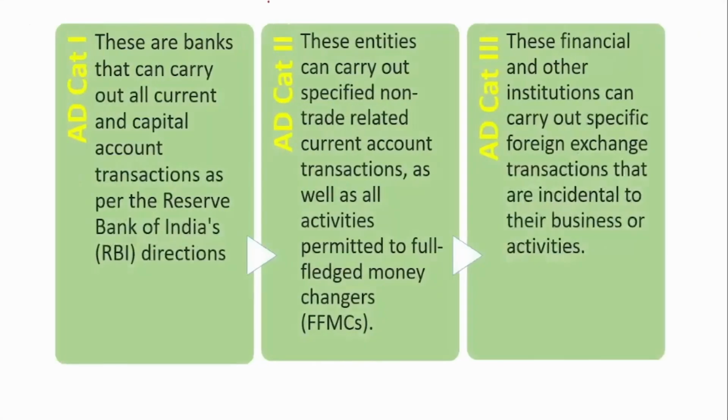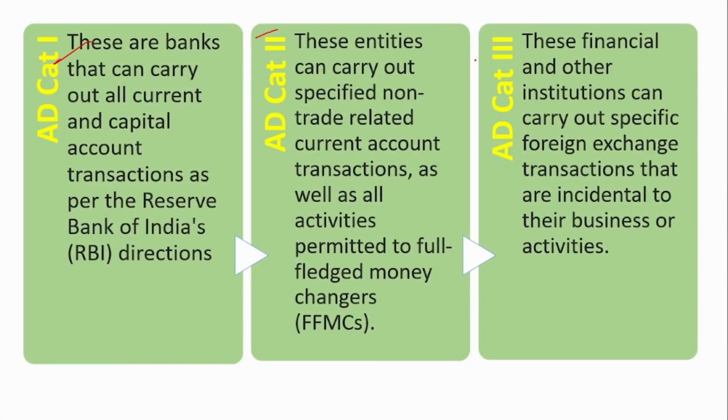So if you see, there are 3 types of AD categories. The first one is AD Category 1, 2 and 3. AD Category 1 banks can carry out all current and capital account transactions as per the RBI's direction. In case of AD Category 2, they can carry out only specified non-trade related current account transactions. And also they can carry out activities permitted to full-fledged money exchanges. So remember, it is only specified non-trade. This is important to remember, specified non-trade related current account transactions.